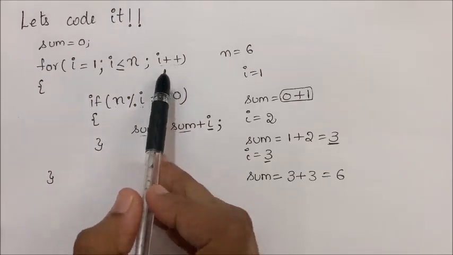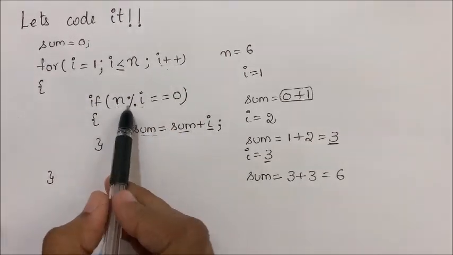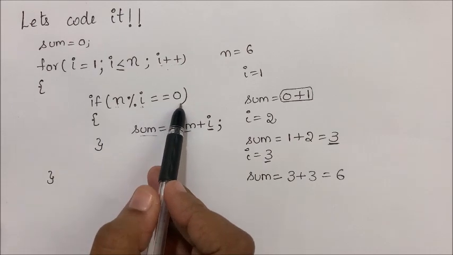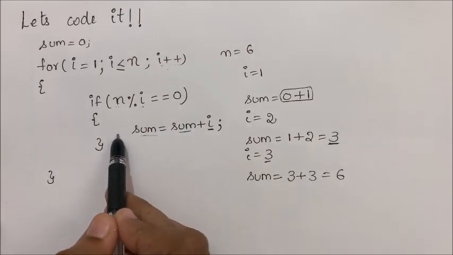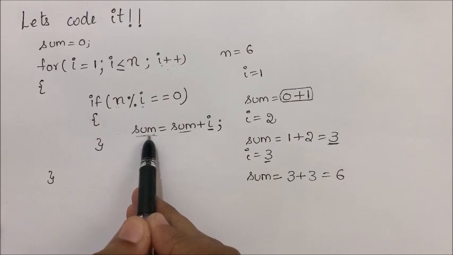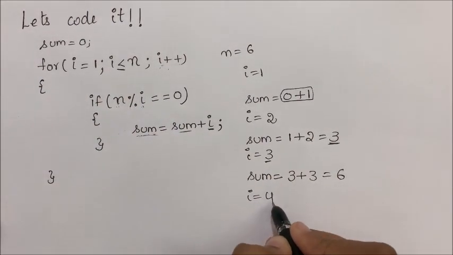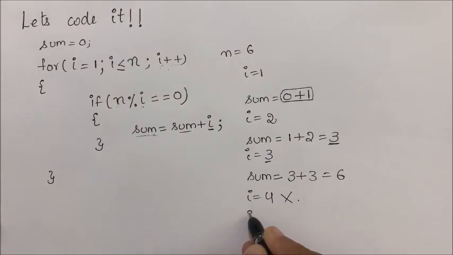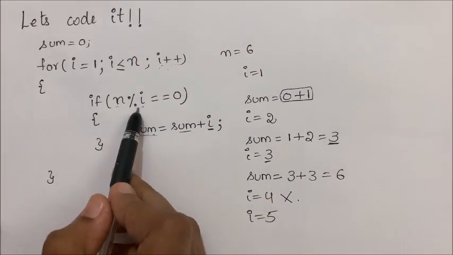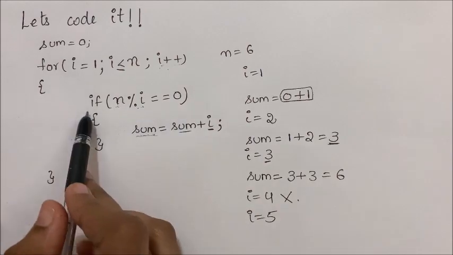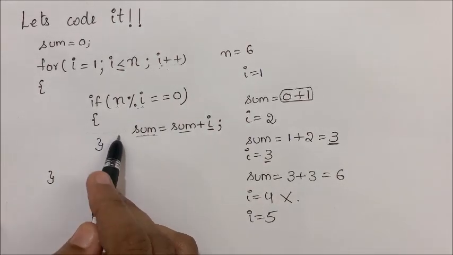Now i plus plus means i is equal to 4. 6 modulus 4 is not equal to 0. So it will not enter into the loop. The sum value will not be updated. Next again i plus plus. Next i is equal to 5. 6 modulus 5 is not equal to 0. So it doesn't enter into the if loop.